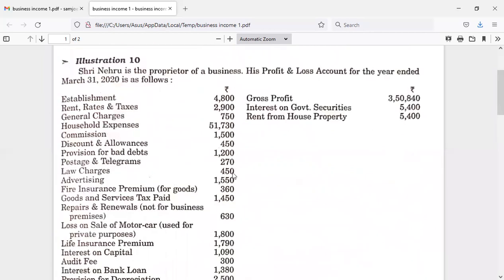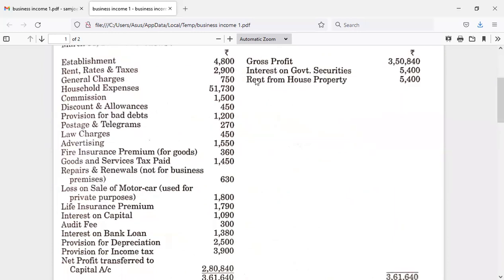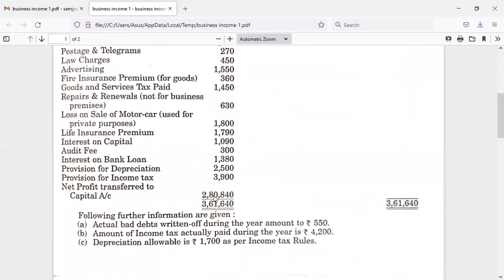Okay, again in the case of incomes, usually incomes are credited on the credit side of the profit and loss account. See here, you can observe interest on government securities and rent from house property, and both these items are not related to business. Interest on government securities will fall under income from other sources, and rent from house property will fall under the head income from house property. So these two are not related to business, but here this businessman has recorded them in his profit and loss account. So after recording these two items, his net profit has been increased.